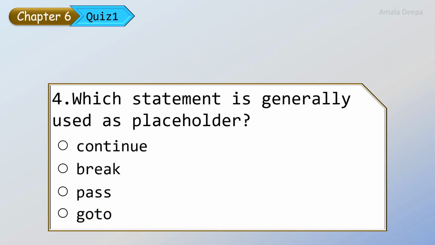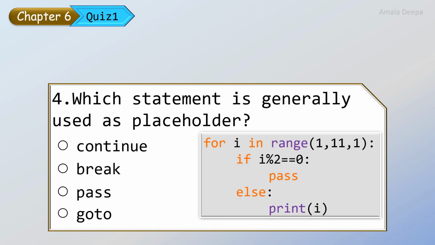Which statement is generally used as placeholder? In this example, within the for loop, if I modulus 2 is equal to 0 colon, if the condition is true, pass. So I have given pass here as a placeholder.